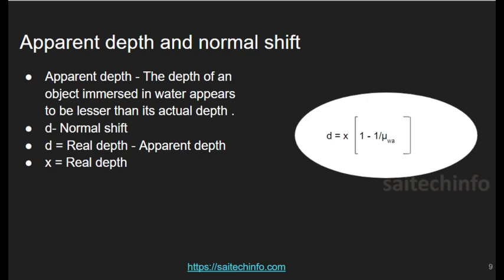But generally, by convention in optics, one represents the rarer medium, two represents the denser medium. It doesn't mean that one is the first medium and two is the second medium. Normally, we take one as a rarer medium and two as a denser medium. So in this way you can proceed.